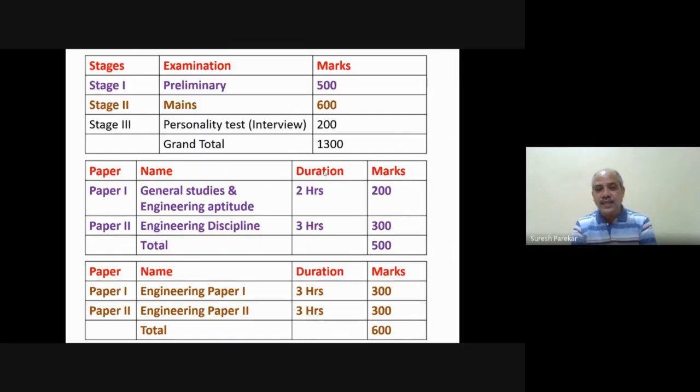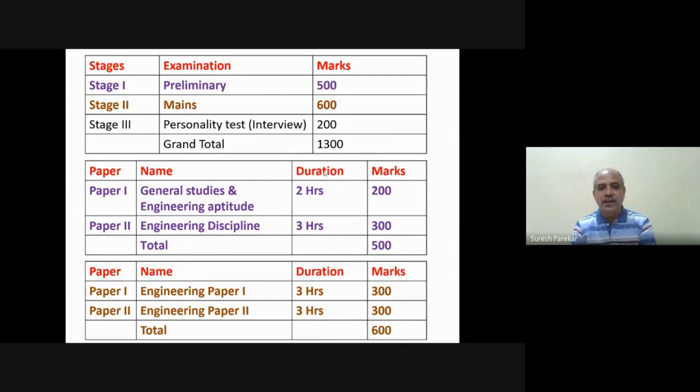To qualify this examination, we require minimum marks. That depends upon the cutoff of that year. If you satisfy the minimum marks as per the cutoff, then you can appear for the mains examination.